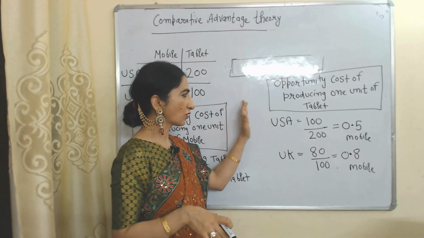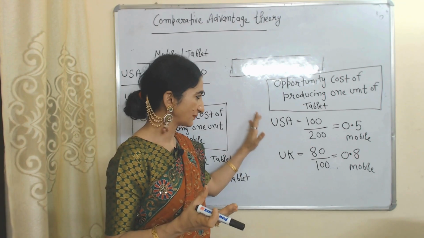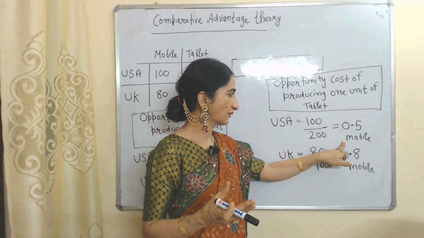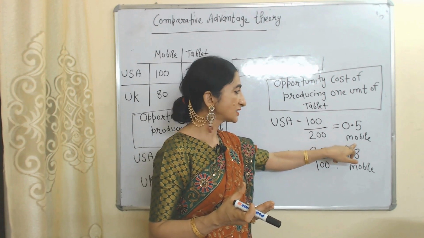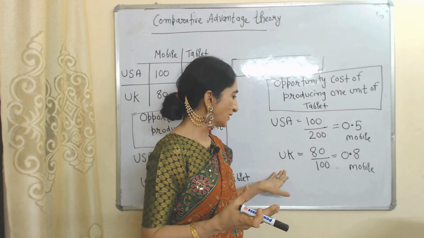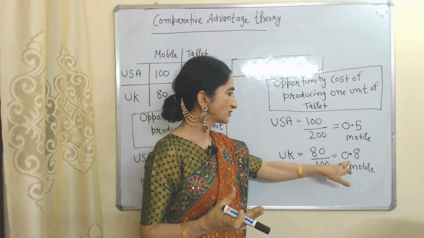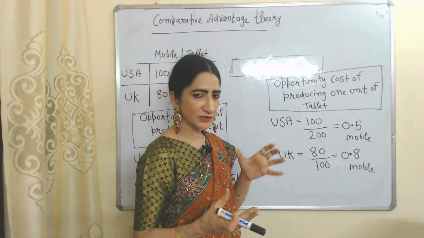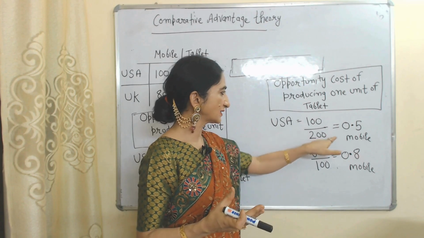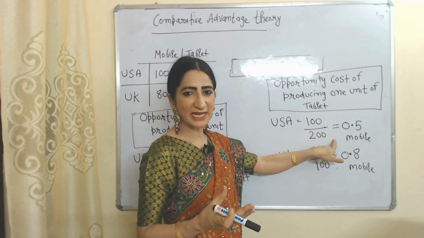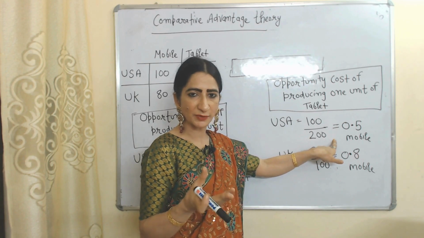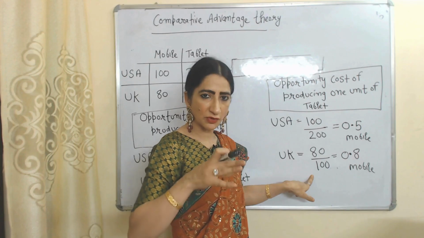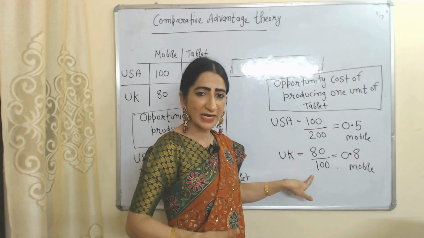Now we will see opportunity cost of producing 1 unit of tablet. In order to produce 1 tablet, USA has to sacrifice 0.5 mobile, but UK has to sacrifice 0.8 mobile. So here you can see opportunity cost of producing 1 tablet is less in USA. That's why USA should increase production and export of tablet, but UK should stop, means reduce production and increase import of tablet.